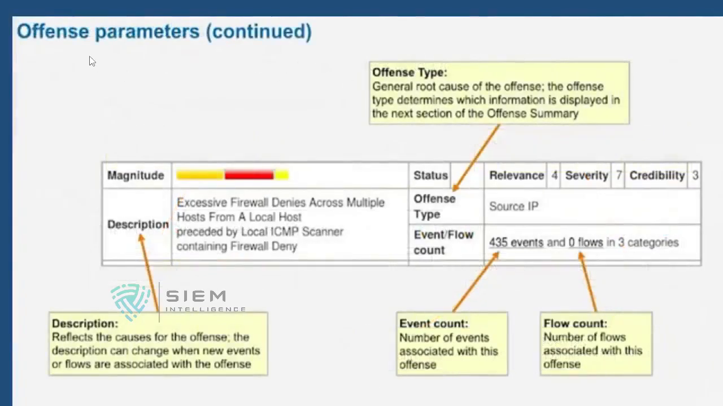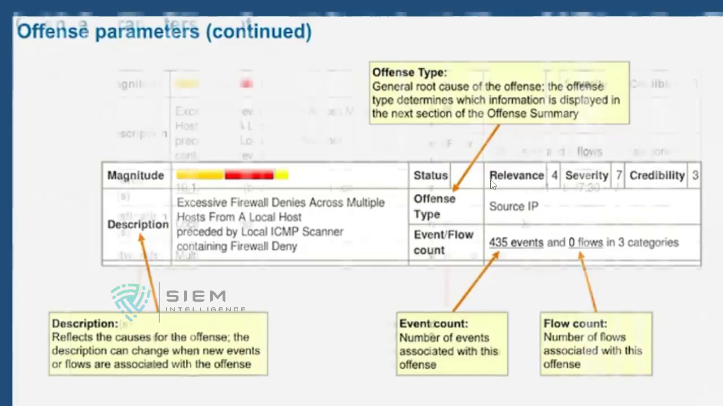Now if you go back and see offense parameters, it will give the description, which gives the cause of the offense, and I told you there is an offense type. Generally it is the root cause of the offense, which may be unique to the offense. That may be a source IP if there is a single source IP, a single destination IP, or a single user. Then the events and flows associated with this offense.